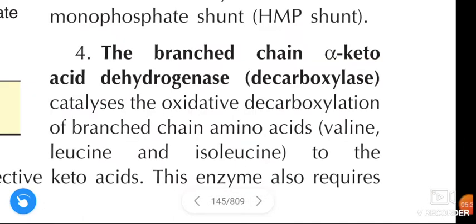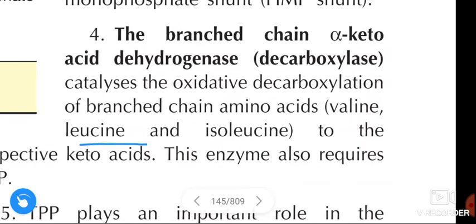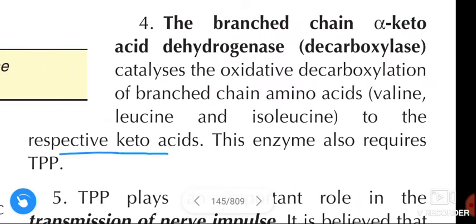Next biochemical function of thiamine: the branched chain alpha keto acid dehydrogenase or decarboxylase catalyzes the oxidative decarboxylation of branched chain amino acids like valine, leucine and isoleucine to the respective keto acids.